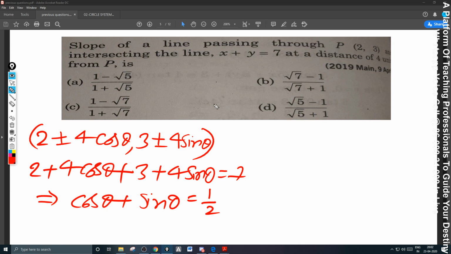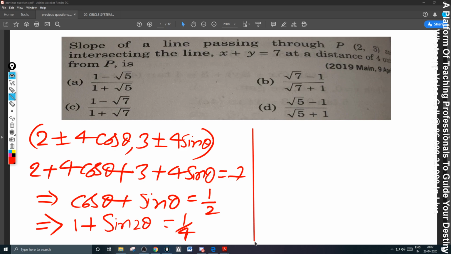But what we need is slope, no? What is theta? Inclination. Slope means we need tan theta from this. Generally solving the equations, I never suggest to square it. If you square it, the domain changes. But you have to be careful while doing this type of question. Squaring it, now you will get cos square theta plus sin square theta plus 2 sin theta cos theta is equal to 1 by 4.